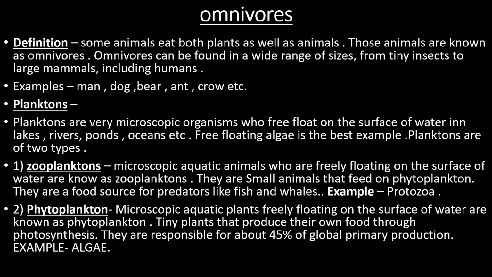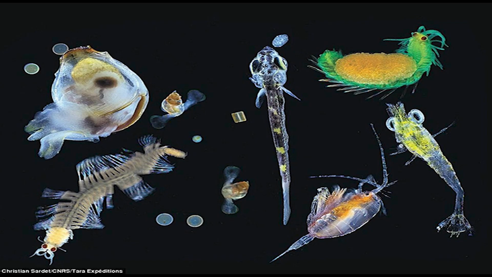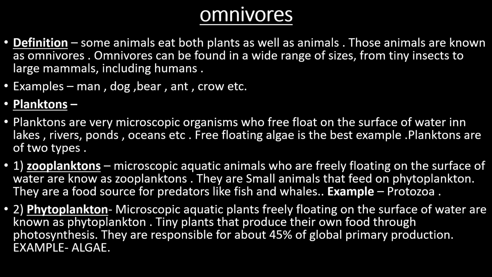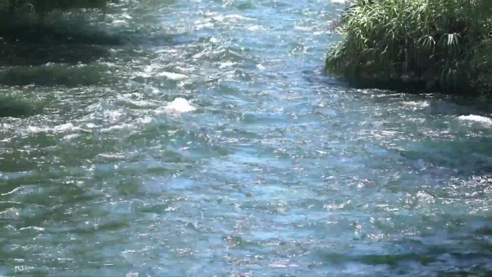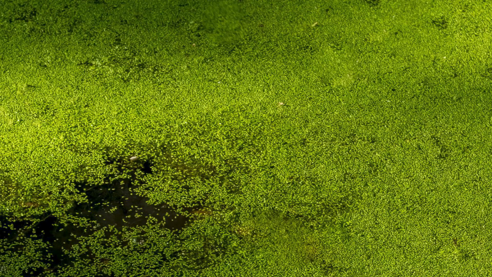Now I will discuss a special type of microorganisms which are both producers and consumers. And these special type of microscopic organisms are called as planktons. Planktons are very microscopic organisms that float freely on the surface of water in lakes, rivers, ponds, and oceans. Free floating algae is the best example.